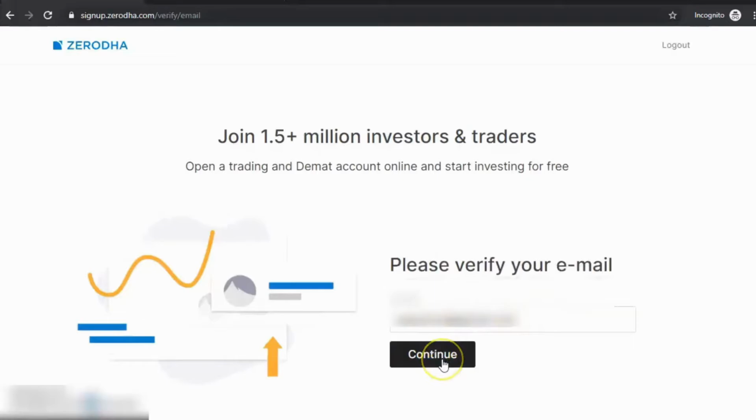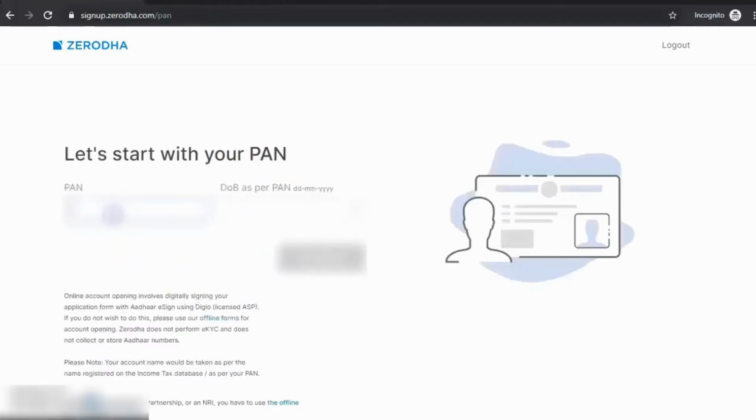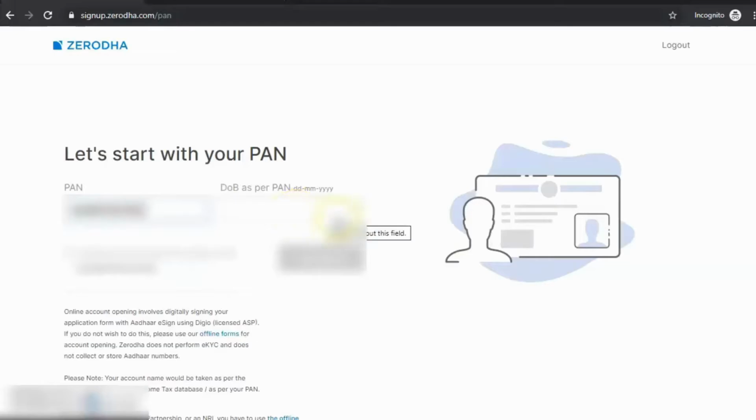Then it will ask for email ID. Kindly put the email, and you will receive an OTP at your email. Kindly put the OTP and verify your email. Then you will be asked for the PAN number. Put your PAN number and write the date of birth which is mentioned on the PAN. Put the date of birth of your PAN number.